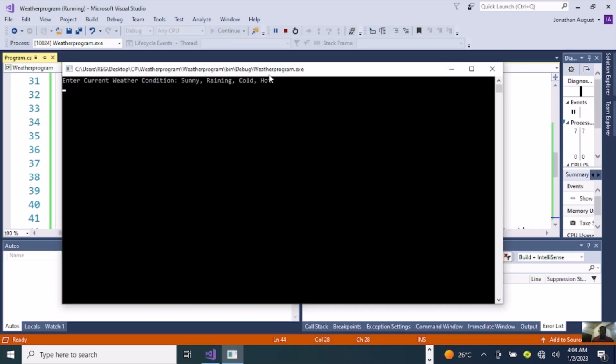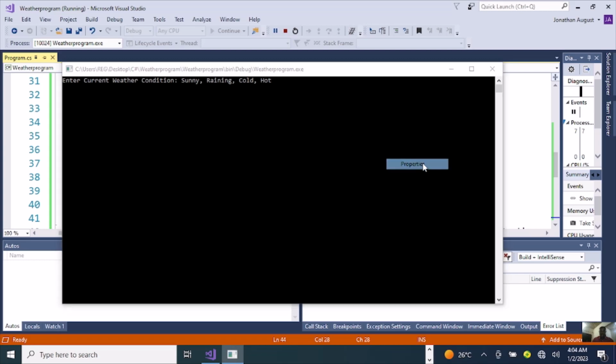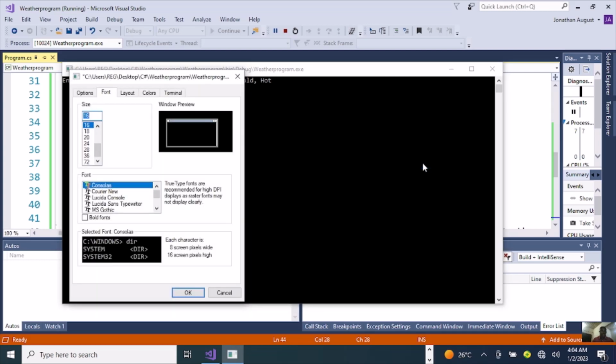Here is the command prompt, and the text is so small. Let's go ahead and increase our font size. The font size we are going to use now to increase our command prompt is 36. Click OK.